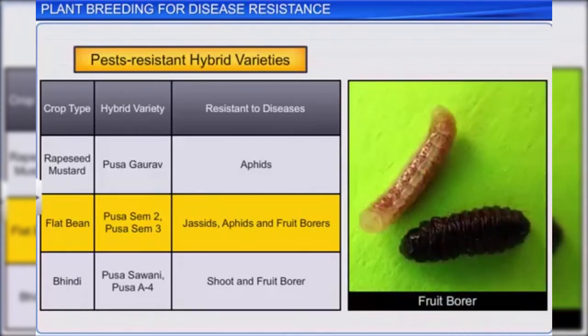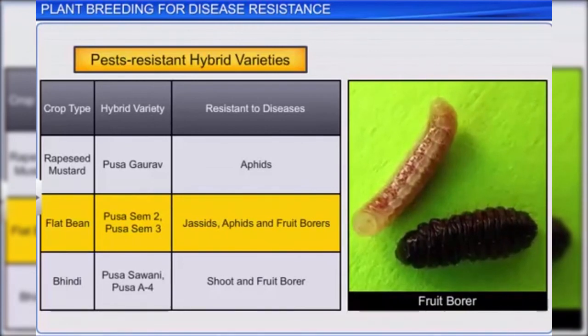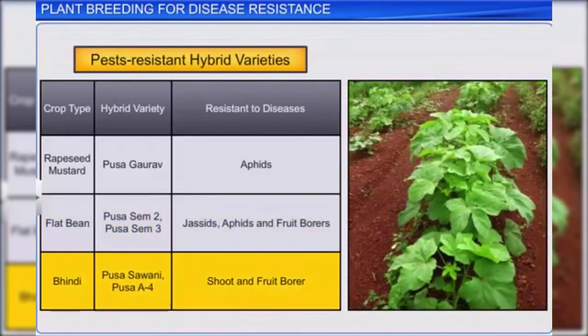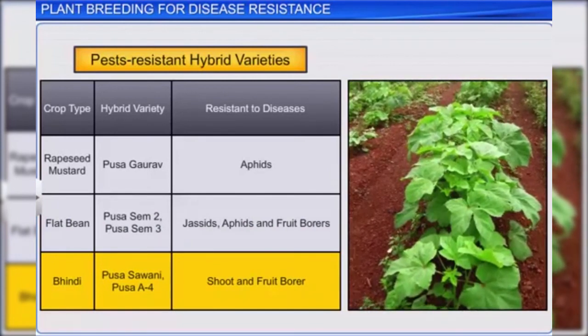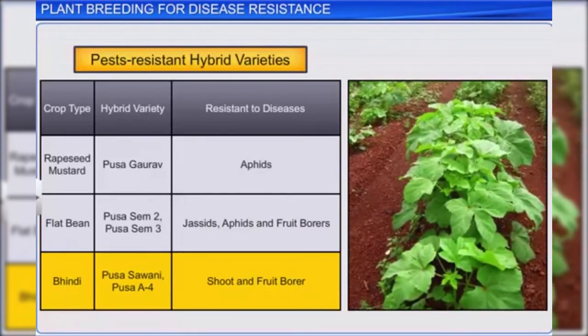And hybrid varieties of bhindi, Pusa Savani, and Pusa A4 are resistant to shoot and fruit borers.